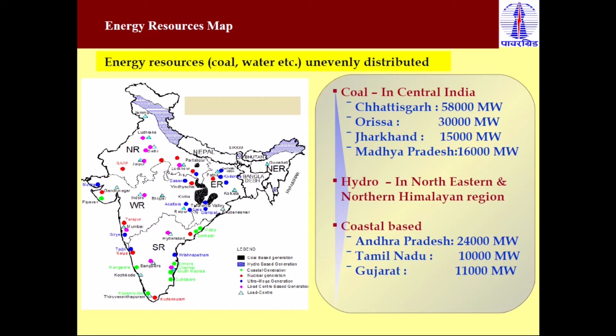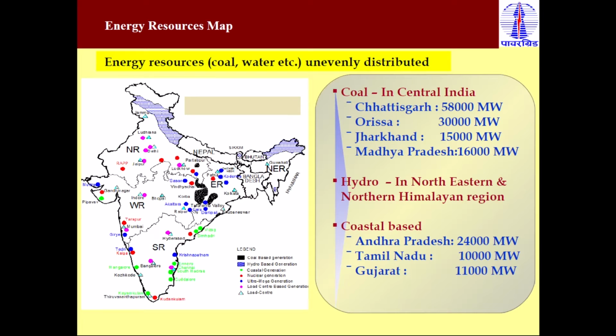If you take the example that suppose here in the northeast region, a large hydro is available and the load center is here in central India near the Delhi or NCR region, they require a huge amount of power. So to transmit the power from this generating station to this load center, we require a large length of power transmission line. That is possible by HVAC line as well as HVDC line.